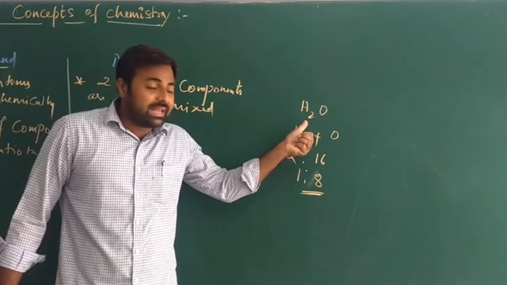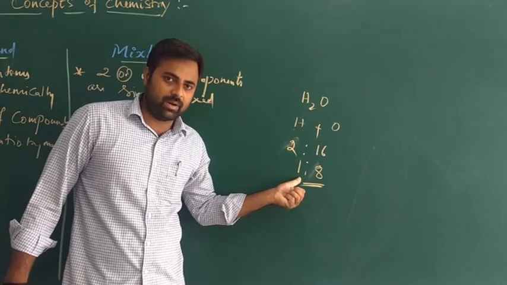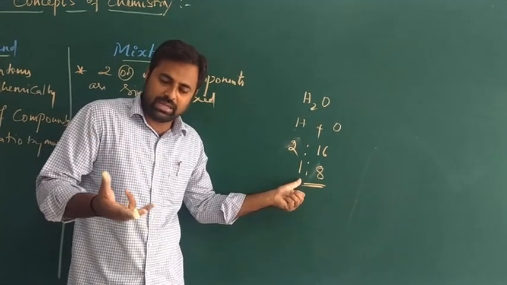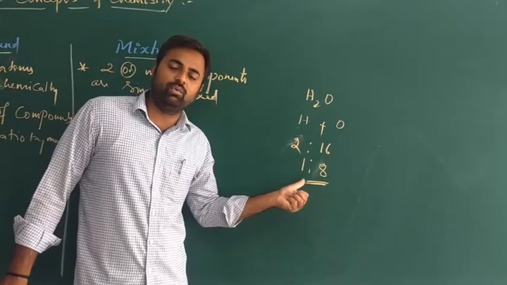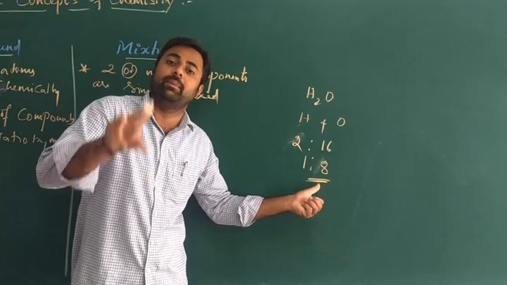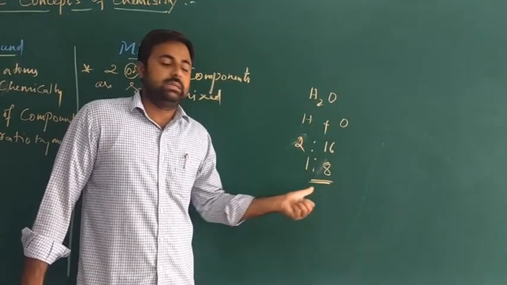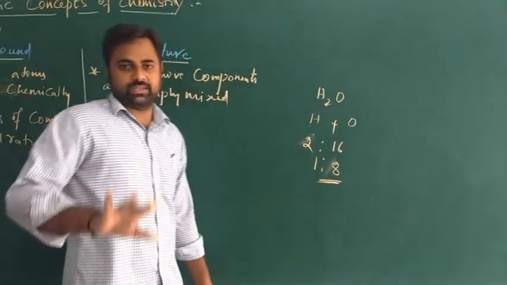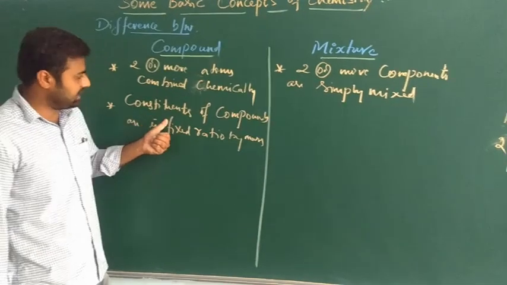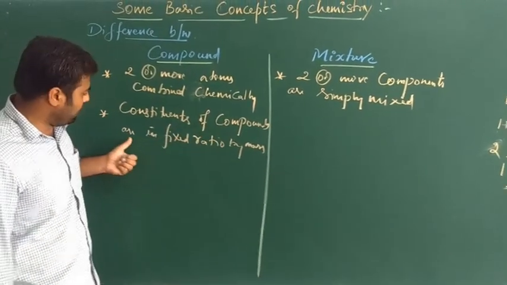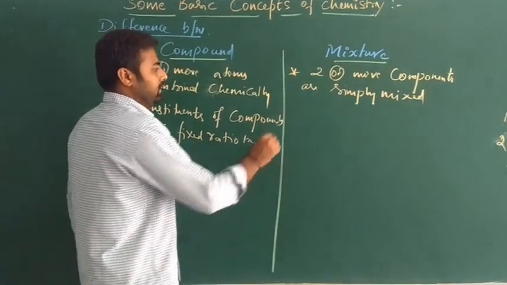The constituent elements of water, hydrogen and oxygen, are in a fixed ratio by mass. If you take any water molecule, the hydrogen and oxygen will be in this ratio, 1:8. So this ratio is always fixed. That's why I said the constituent elements of a compound are in a fixed ratio by mass. They will not change.